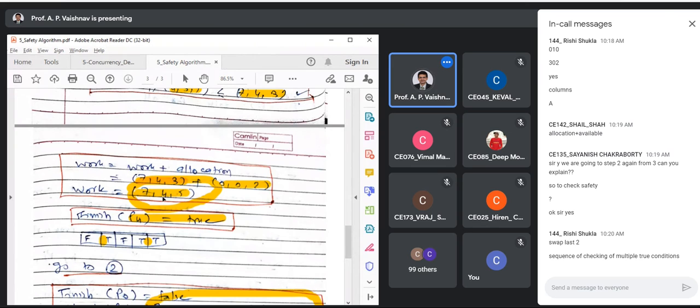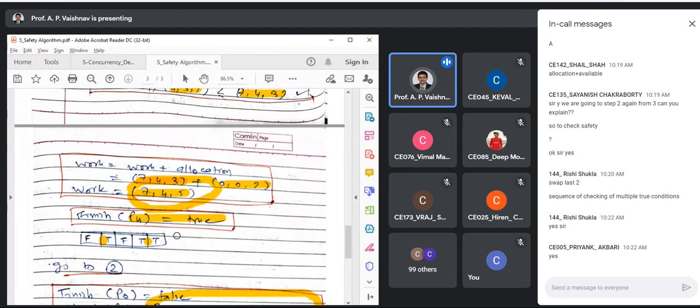With this, you can't complete either P0 or P2. Then we can say that these two processes are possibly in a deadlock situation. Got this point? This outcome is important to understand. The algorithm is very simple.